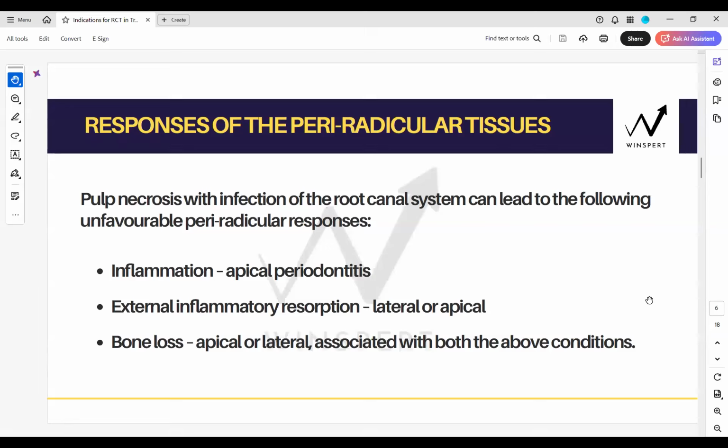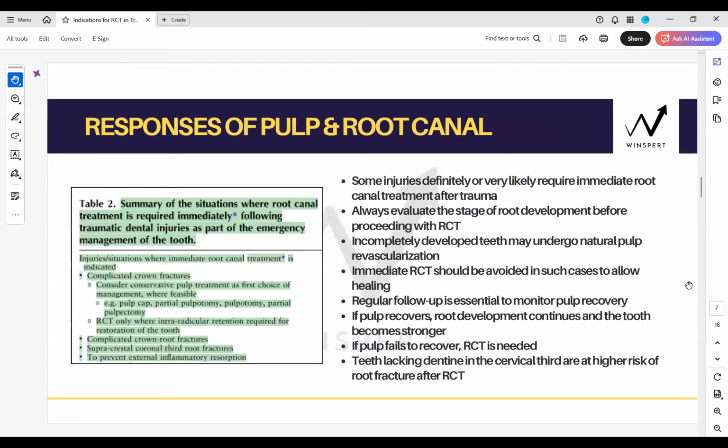Okay, so what can be the response of the periradicular area? This is a direct exam question again. Now, injuries which will require immediate root canal treatment. Okay, let's talk about those. So what is the indication for root canal treatment after trauma to a tooth? Yes, anytime, Pavni. These changes can happen a few years later, so long-term monitoring is also required, as given in your IADT guidelines as well. Now let's talk about it. Do you want to memorize the points where you would do immediate RCT?